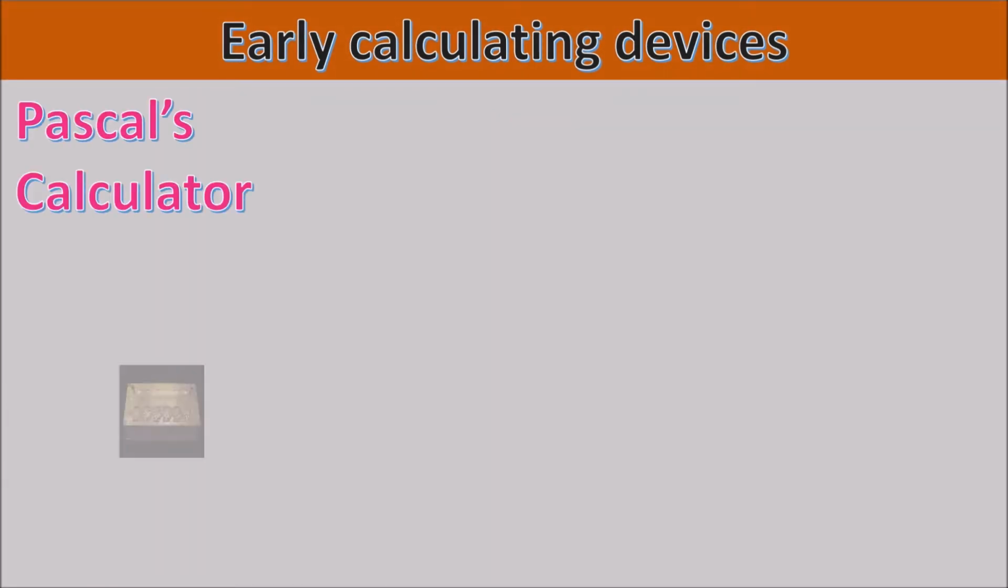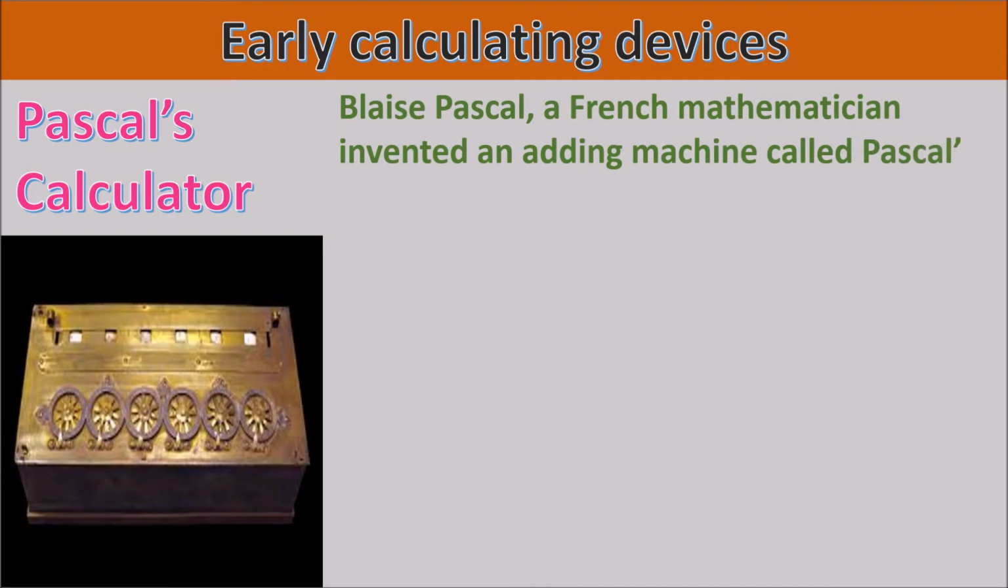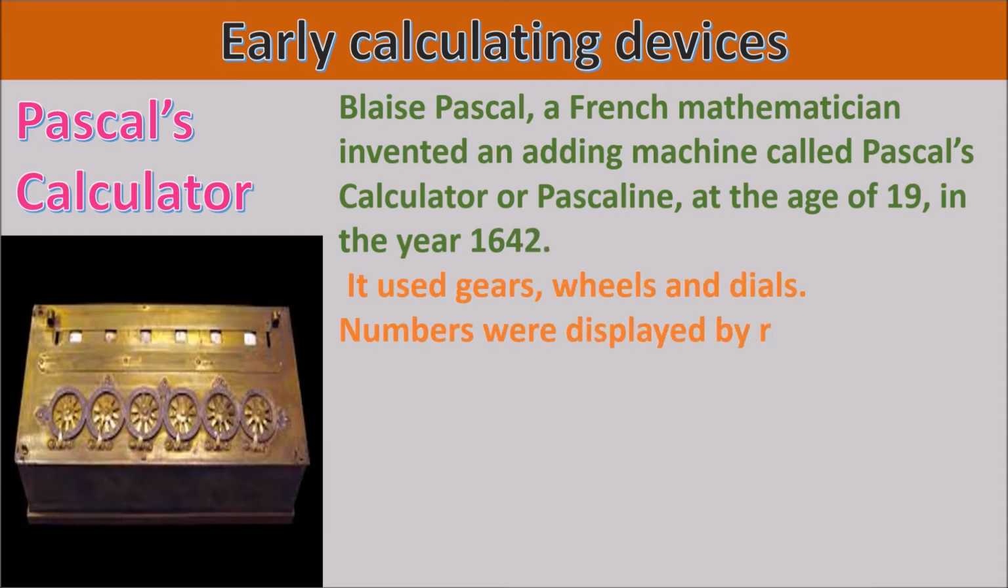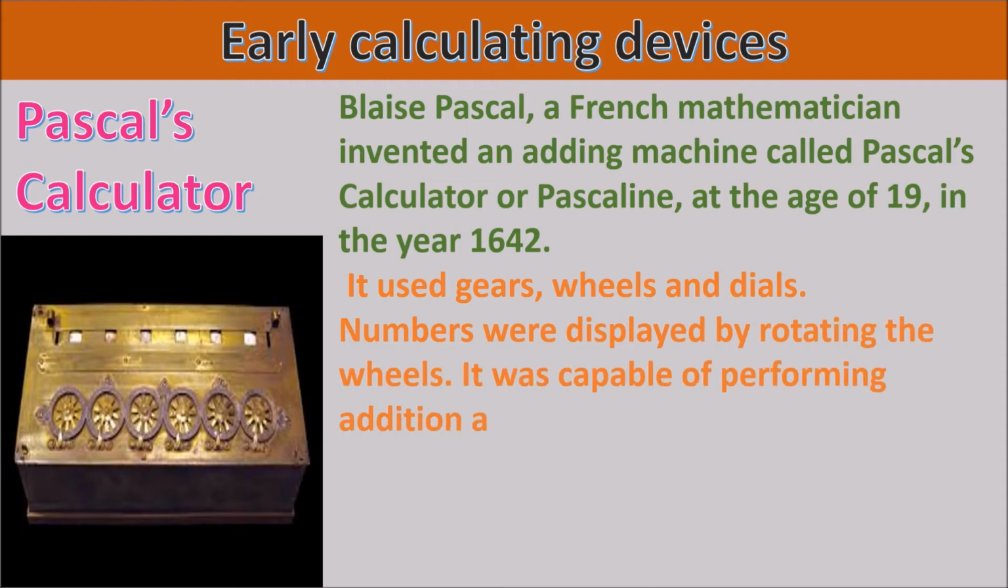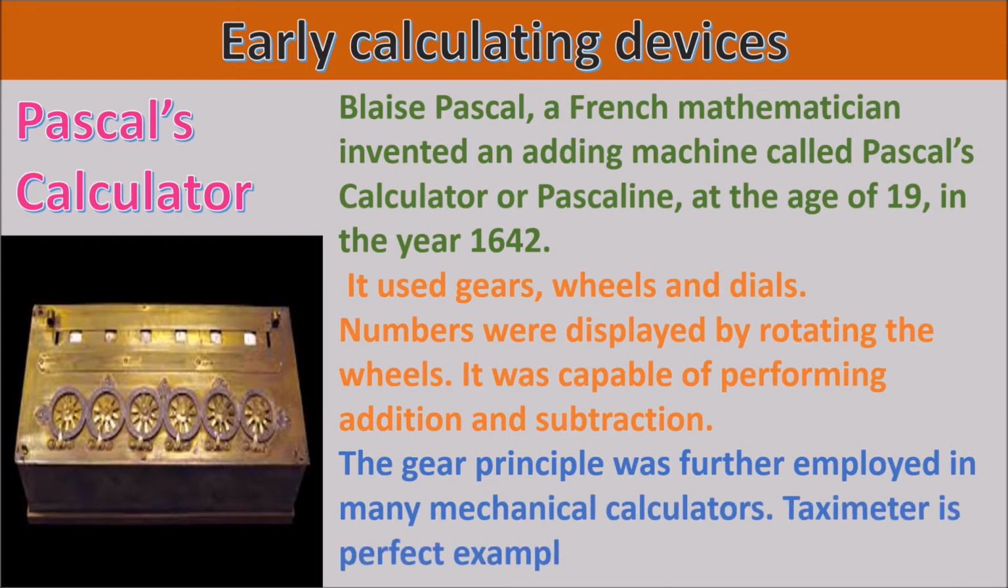Pascal's calculator. Blaise Pascal, a French mathematician, invented an adding machine called Pascal's calculator or Pascaline at the age of 19 in the year 1642. It used gears, wheels and dials. Numbers were displayed by rotating the wheels. It was capable of performing additions and subtractions. The gear principle was further employed in many mechanical calculators. A taximeter is a perfect example of a mechanical calculator.